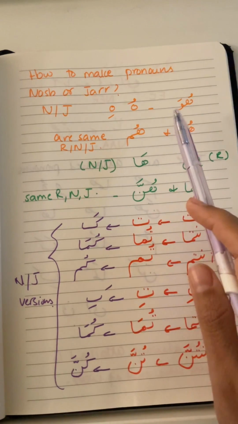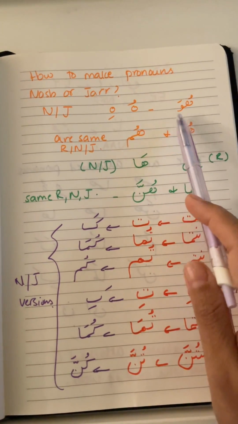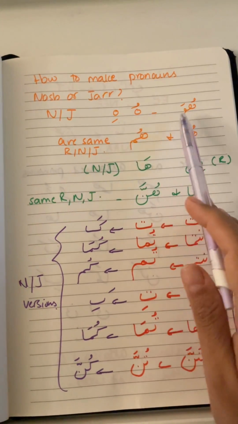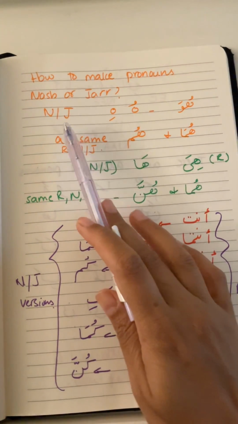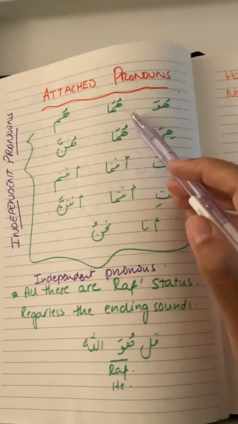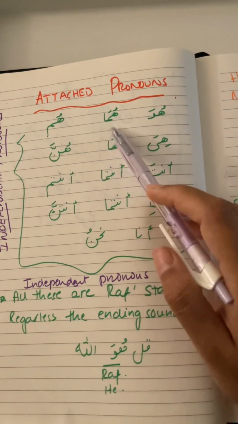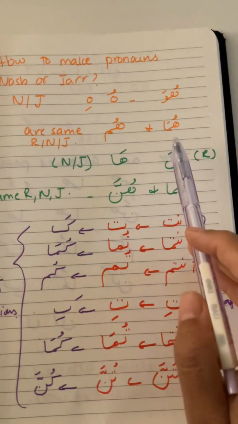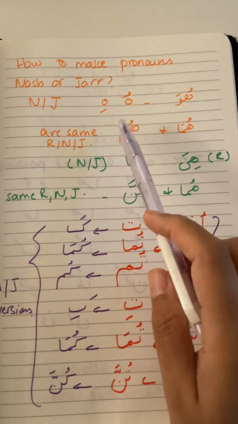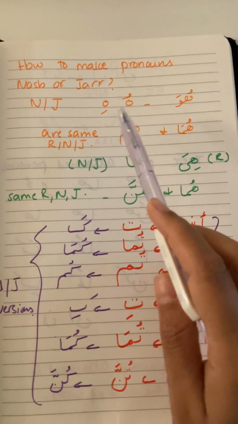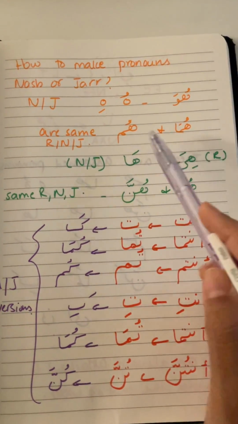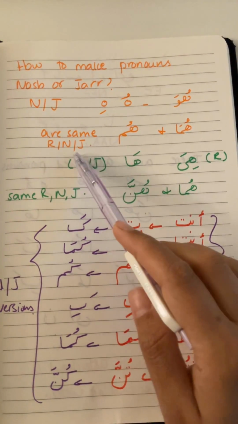So huwa is going to be in the form of hu or hi, like rabbuhu. This is going to be its nasab or jar version. But huma and hum, it's very easy. Huma and hum are going to be the same. That means huma and hum are the same for rafa, nasab or jar. So huwa is changed into hu or hi to be the nasab or jar version, and huma and hum remain the same in rafa, nasab and jar.